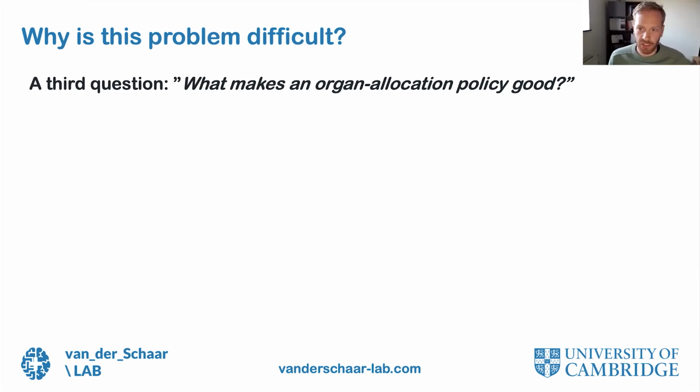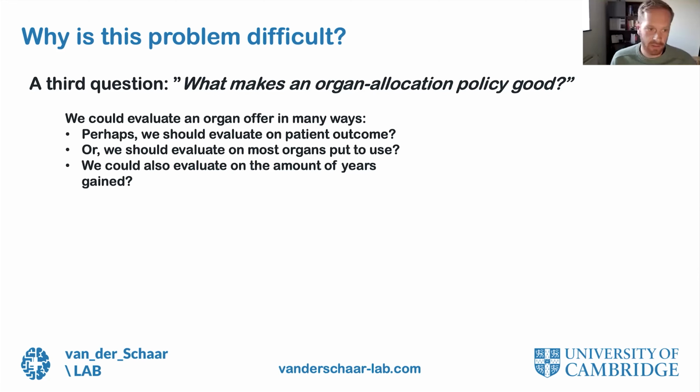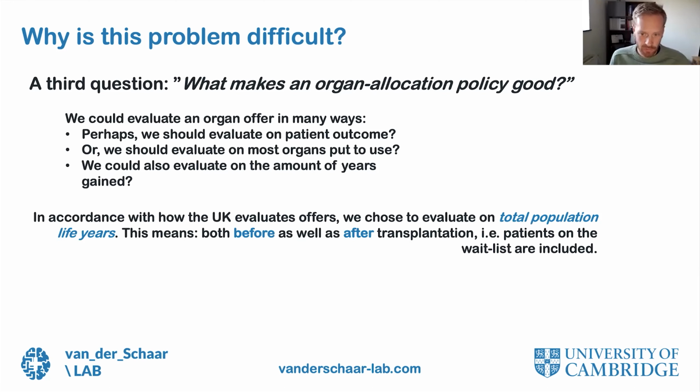And the third and last question is, what makes an organ allocation policy any good? How do we really evaluate it? Perhaps we should evaluate on patient outcome. We could also evaluate on most organs put to use, so less waste, or we could evaluate on the amount of years gained. We use total population life years, which is what the UK uses as its evaluation, meaning we want to optimize the time the patient lives both before as well as after transplantation. So patients on the wait list are included in our objective.